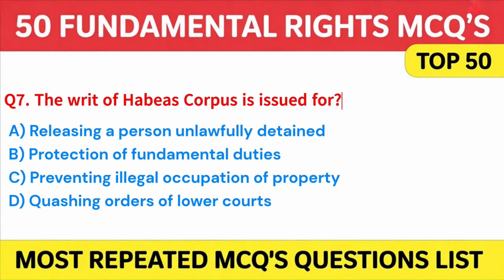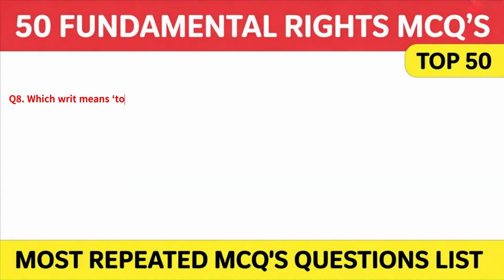Releasing a person unlawfully detained. B. Protection of fundamental duties. C. Preventing illegal occupation of property. Or D. Quashing orders of lower courts. Answer: A. Releasing a person unlawfully detained. Next question is, which writ means to be certified and is used by higher courts to review the decisions of